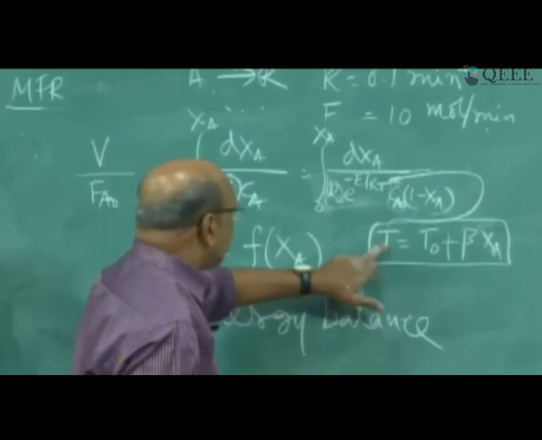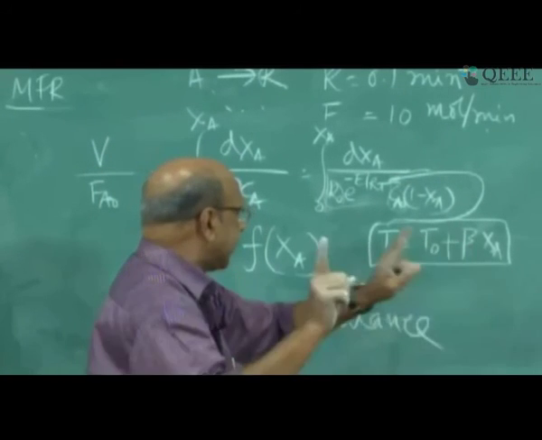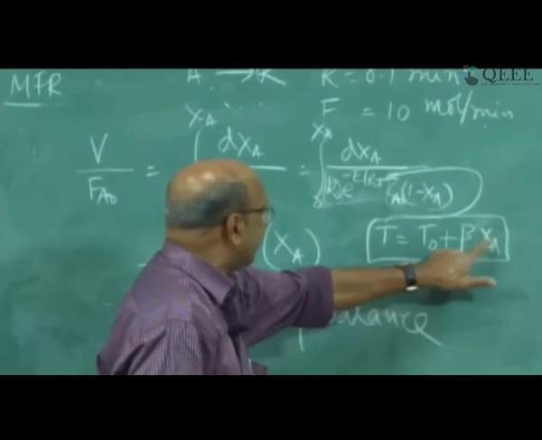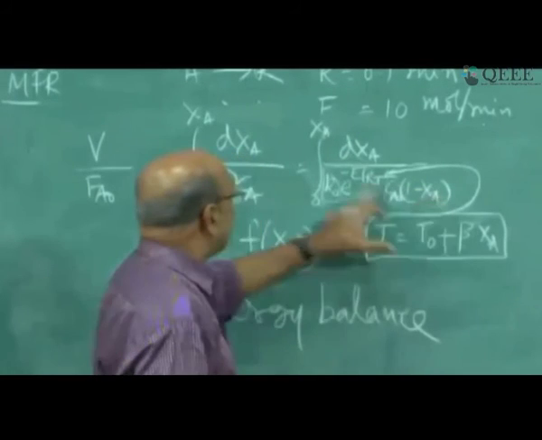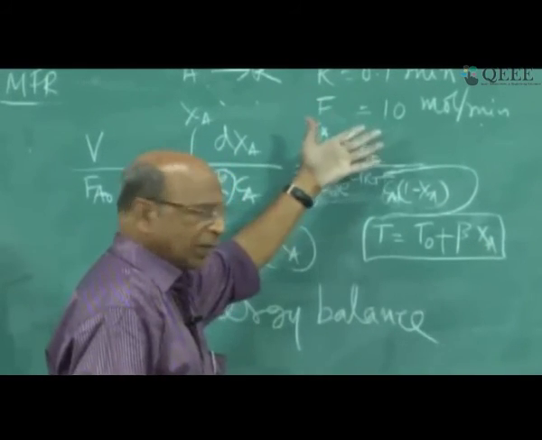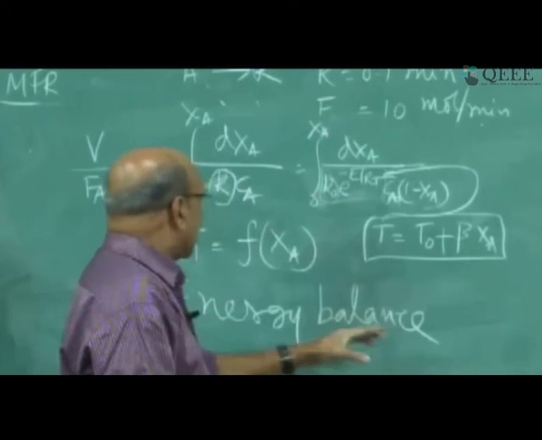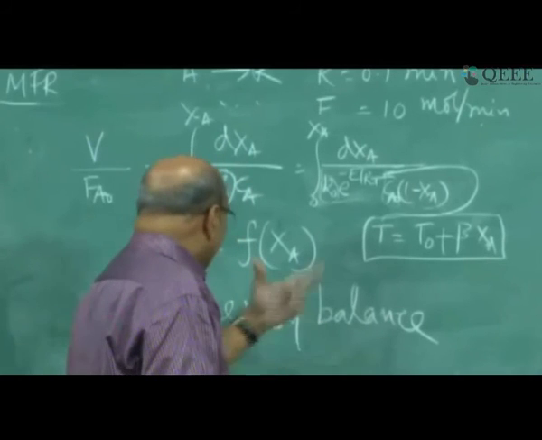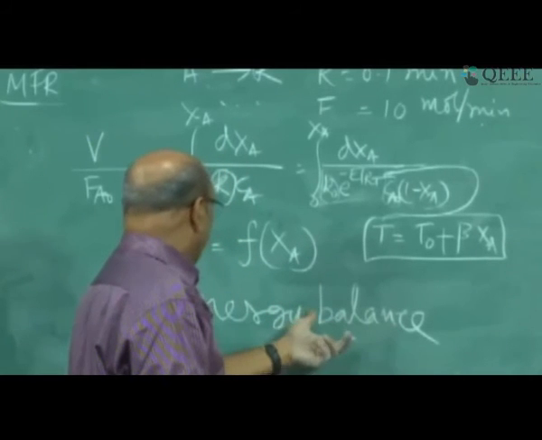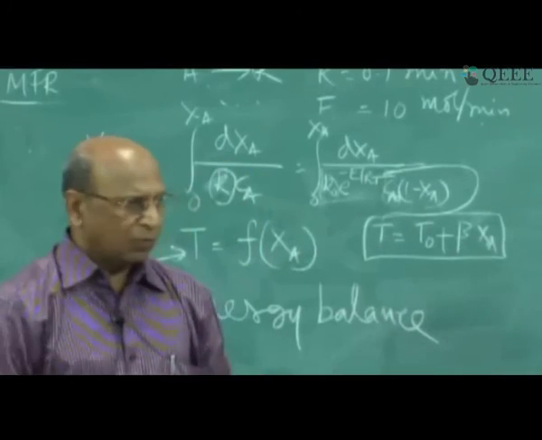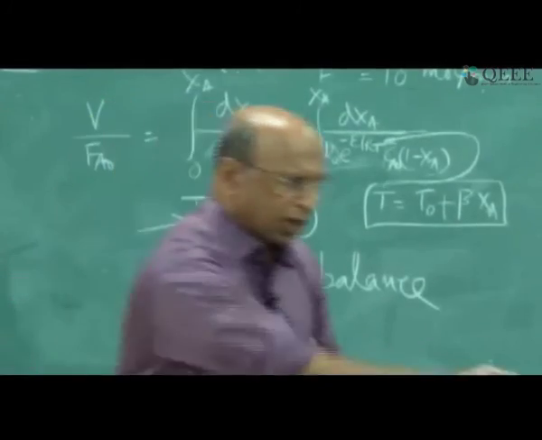When I put T equal to T naught, and beta is constant, T naught is constant. It is only a variable in XA. So now this entire equation will be only under XA. Now I can integrate. So that is the reason why for non-isothermal reactions you need another extra equation from energy balance, and that gives only the relation between temperature and conversion. Right? Have you understood? Yes, no.